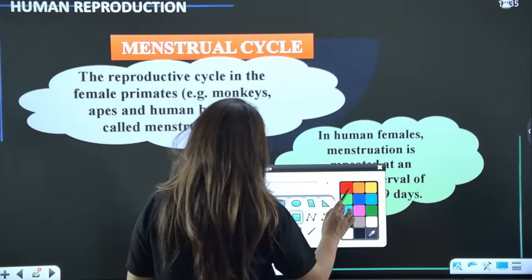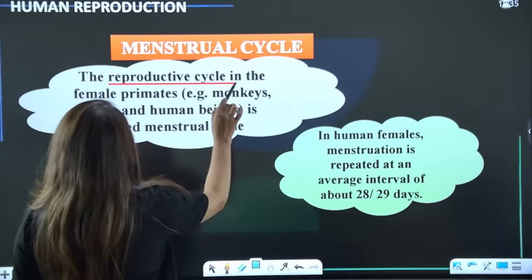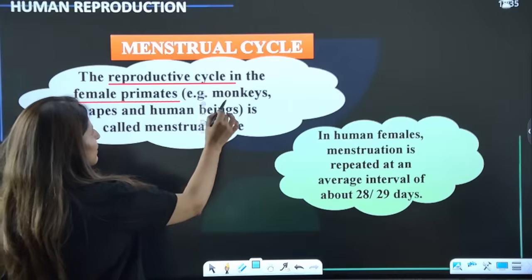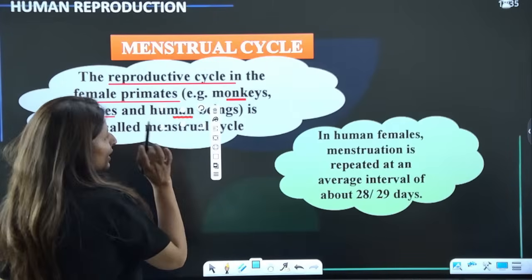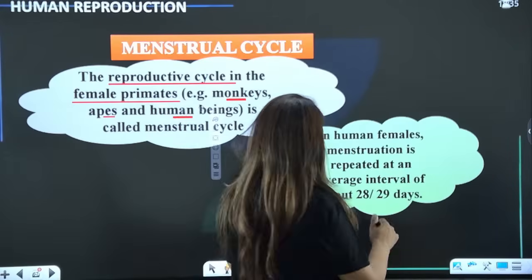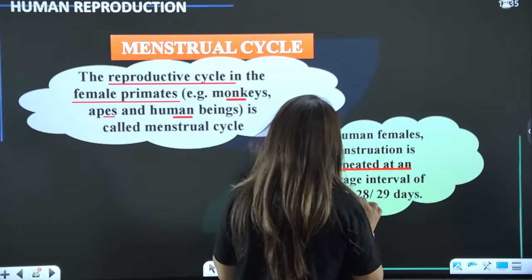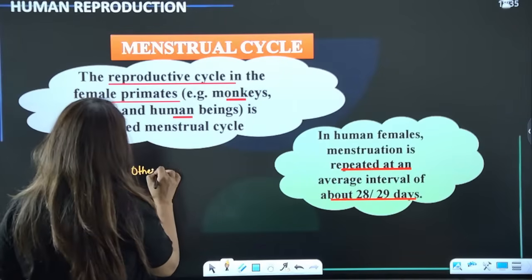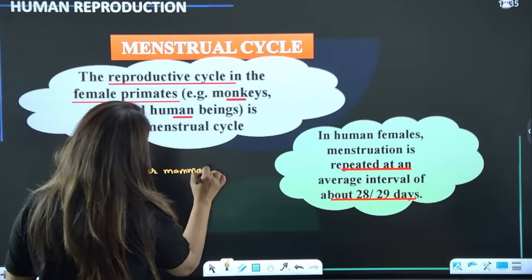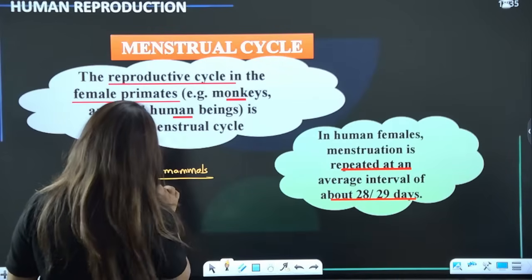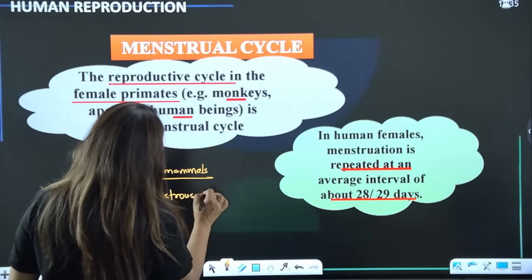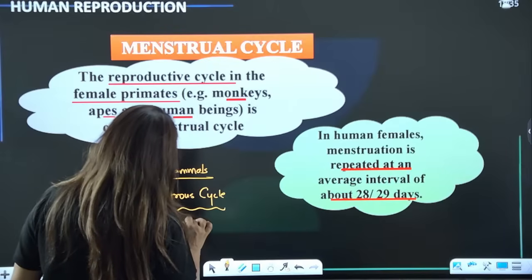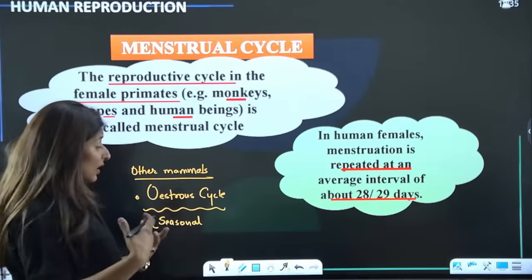Read it very carefully. Now this is the reproductive cycle, guys, of female primates only, not of all mammals, only primate mammals, which includes monkeys, apes, human beings, right? And menstruation is a repeated cycle. It is repeated at an average interval of about 28 to 29 days. While in other mammals we have the estrus cycle. Those organisms which have an estrus cycle are not fertile all throughout the year. They are seasonal breeders, while we are continuous breeders.